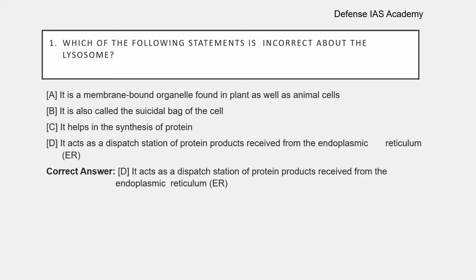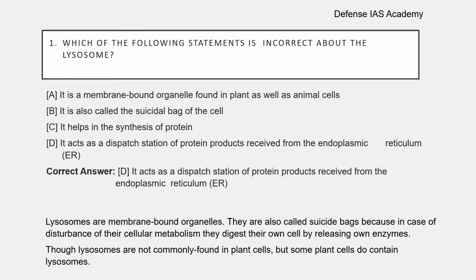The correct answer is Option D. It acts as a dispatch station of protein products received from the endoplasmic reticulum. Now a few words on lysosome. Lysosome is a membrane-bound organelle. They are also called suicide bags because in case of disturbance of their cellular metabolism, they digest their own cell by releasing their own enzymes. Though lysosomes are not commonly found in plant cells, some plant cells do contain lysosomes.